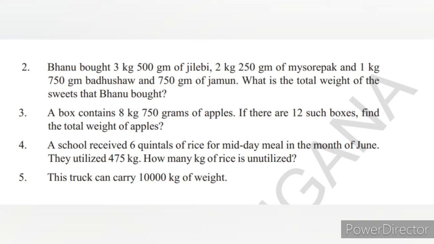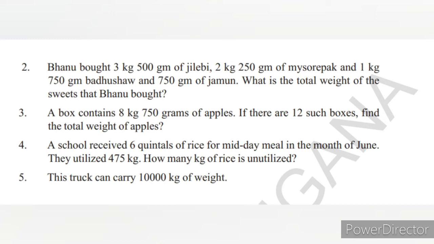Next we'll see. Banu bought 3 kgs 500 grams of jalebi, 2 kgs 250 grams of Mysore pak, 1 kg 750 grams of badusha and 750 grams of jamun. What is the total weight of the sweets that Banu bought? You have to add all the weights and write the answer. I am showing the answer here. You recheck the answer. Try to do yourself.